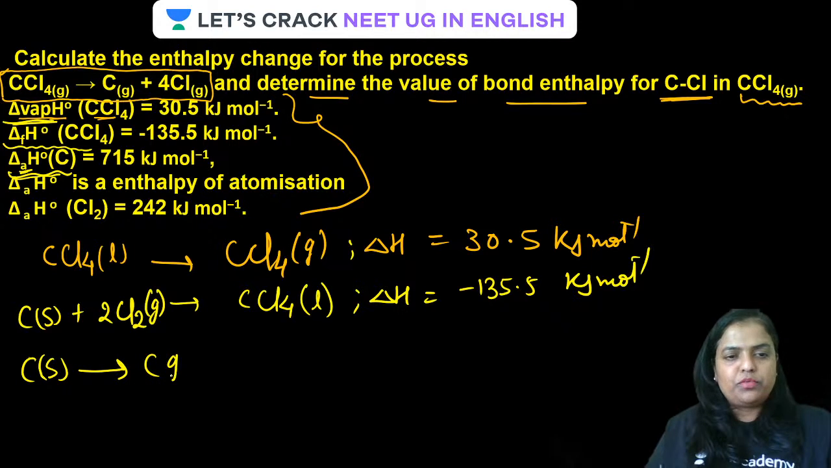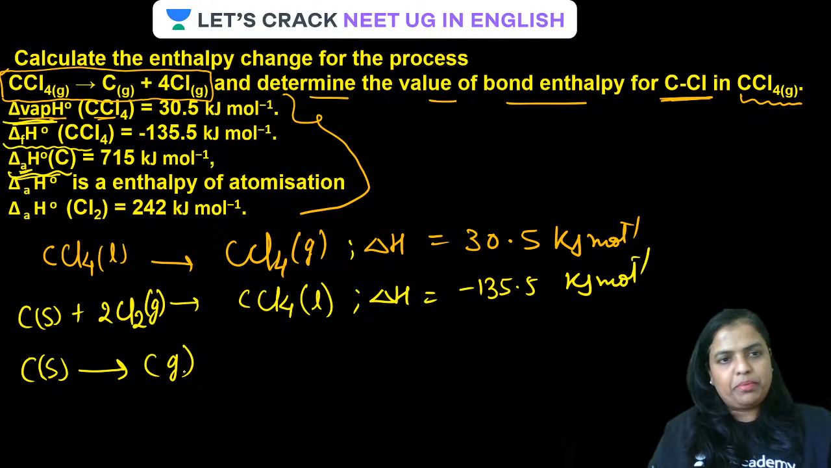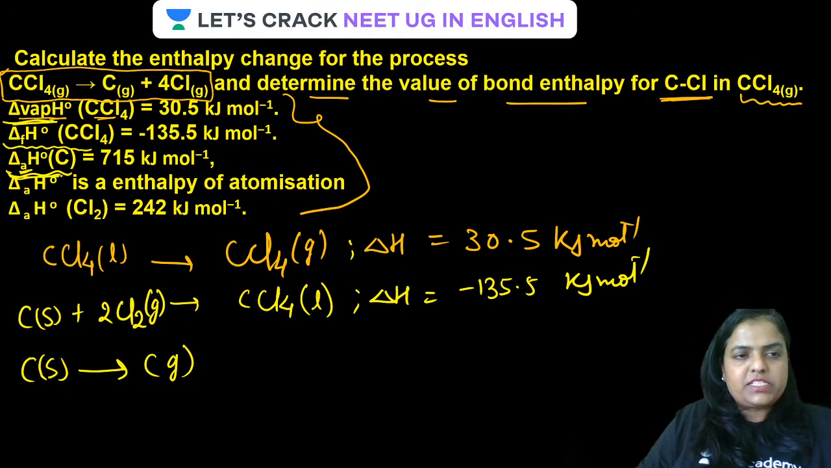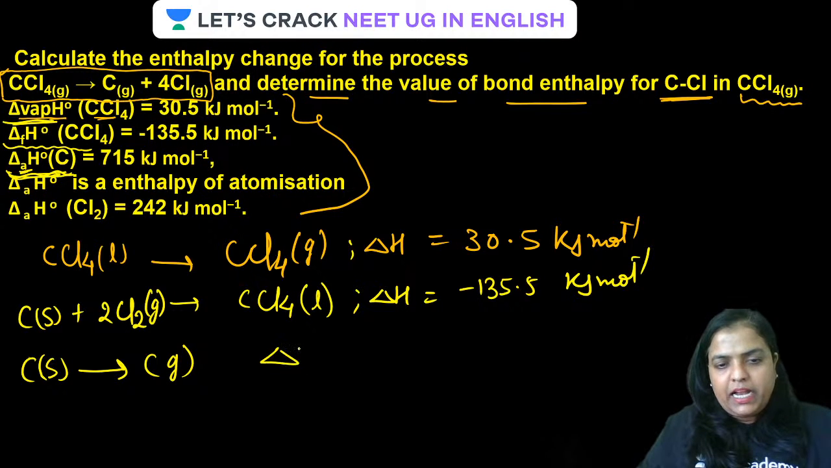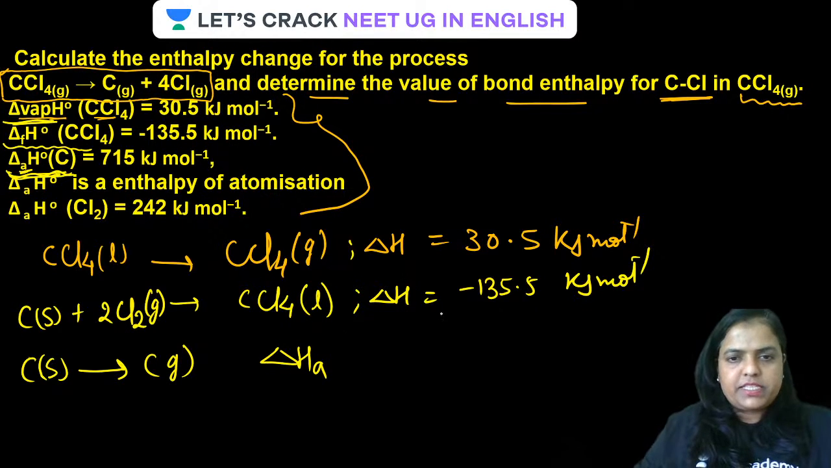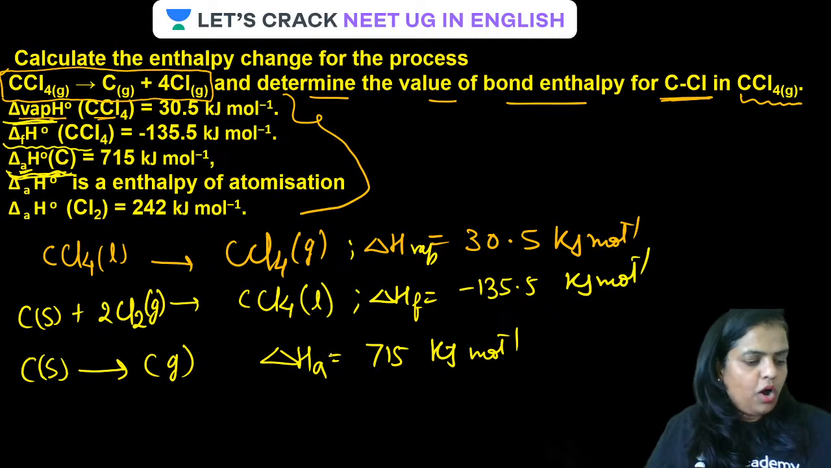Guys, carbon is in solid state. It has to be converted into the vapor phase, not gaseous, it is actually called the vapor phase. For this, the enthalpy of atomization, delta H atomization, is given as 715 kilojoule per mole. All clear, guys?